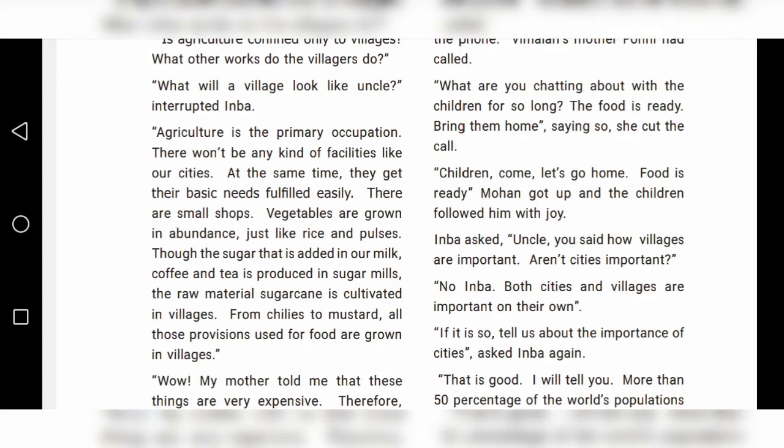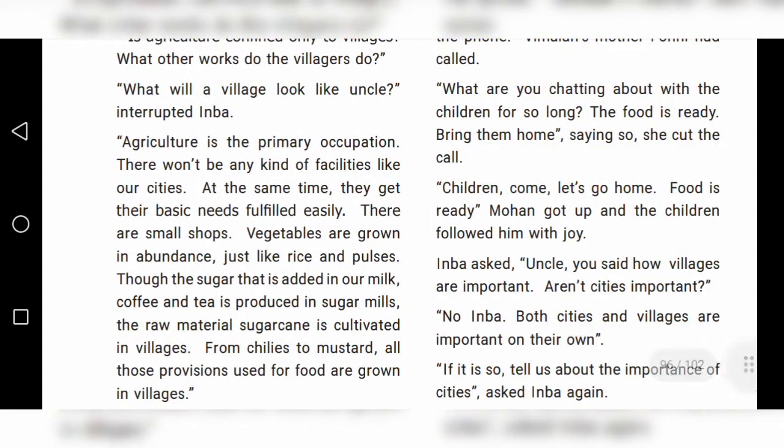Agriculture is the primary occupation. There won't be any kind of facilities like in our cities. So when you go to villages, we see no proper bus, no proper school, no luxurious houses and big shops, no proper bus stand, no railway station. So like this, they don't have any kind of facilities. That is the nature of the village.